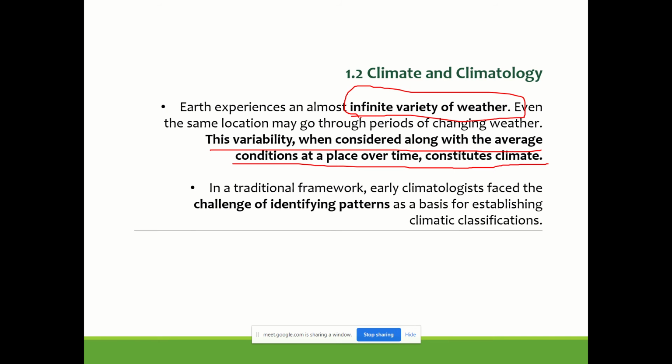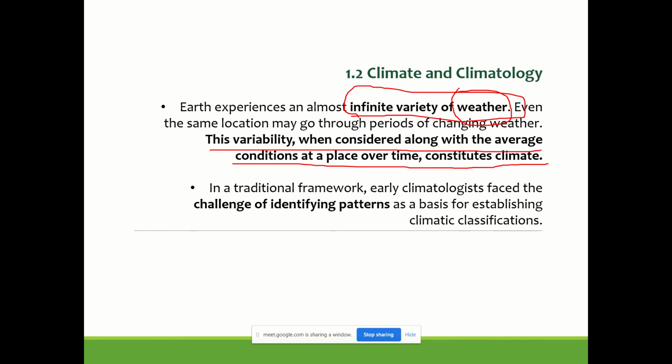For example, yesterday it was a rainy, cloudy day, and now the sun has come out and it's pretty hot. So we can't use weather to define the climate of a zone.